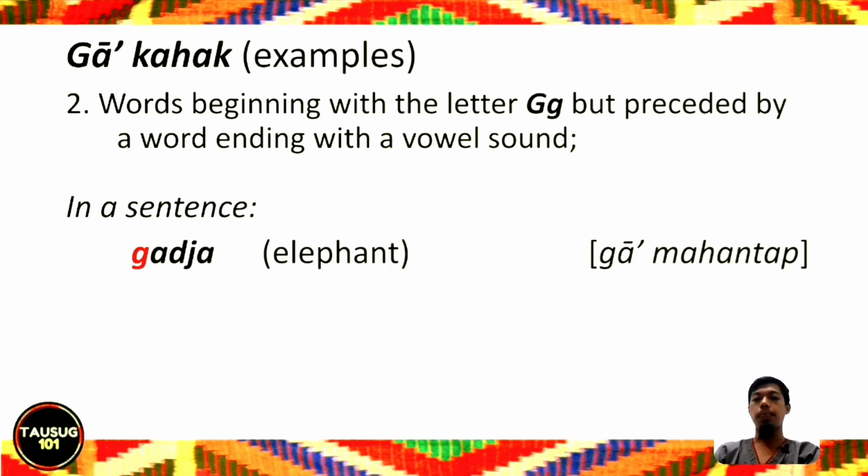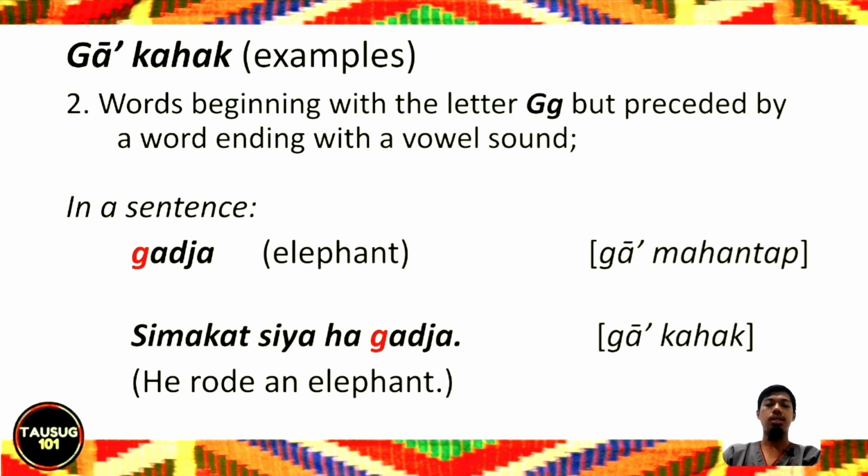Example, we have here gadja. Gadja is elephant. It assumes the ga mahantap sound because it is at the beginning of the word. But when used in a sentence and it is preceded by another word ending with a vowel sound, here simakatsya hagadja, the ga now assumes the ga kahak sound, although it's the same word, because it is now in between two vowel sounds, ha and a, in hagadja. He rode an elephant. Okay.